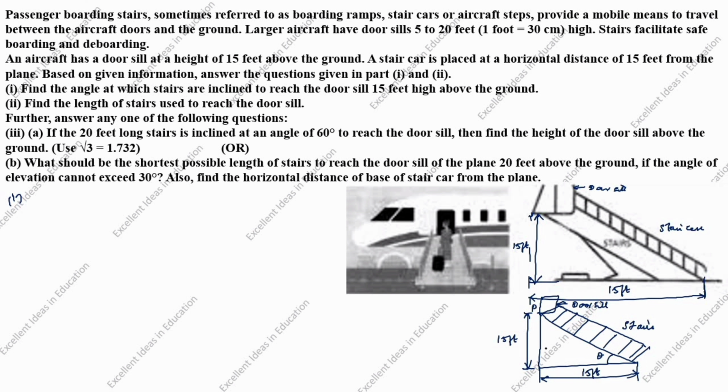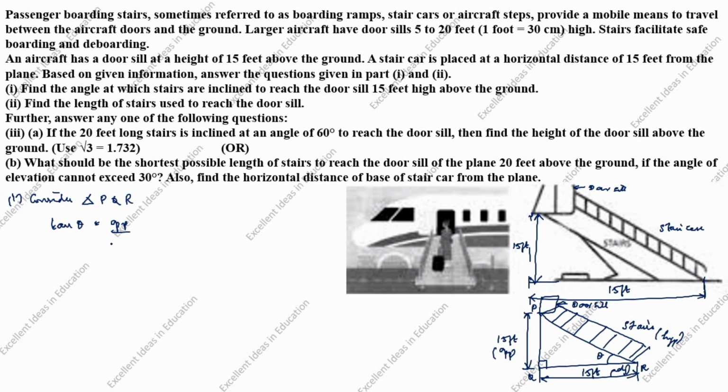We will take this as P, Q, R. Consider this right angle triangle PQR. Tan theta is equal to opposite by adjacent. This is opposite. Bigger side is hypotenuse. Another side is adjacent.